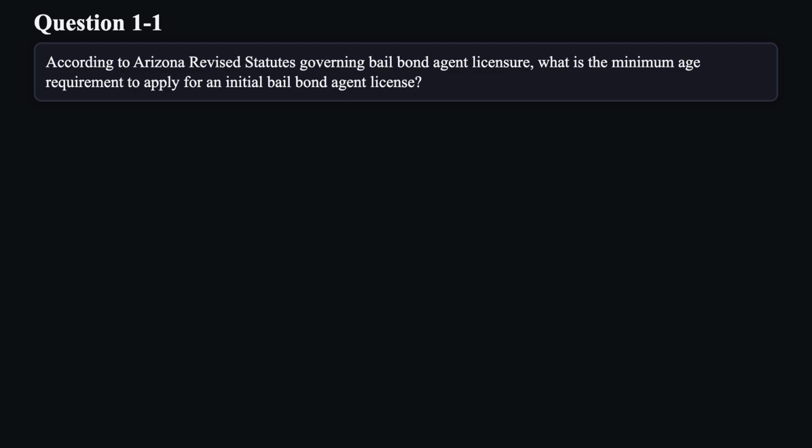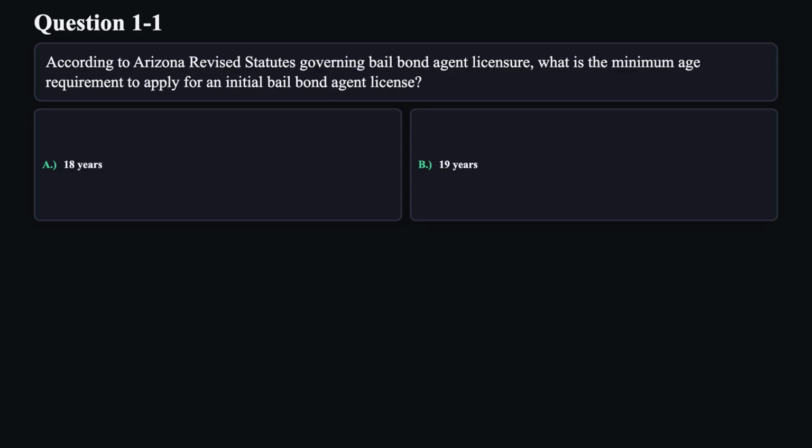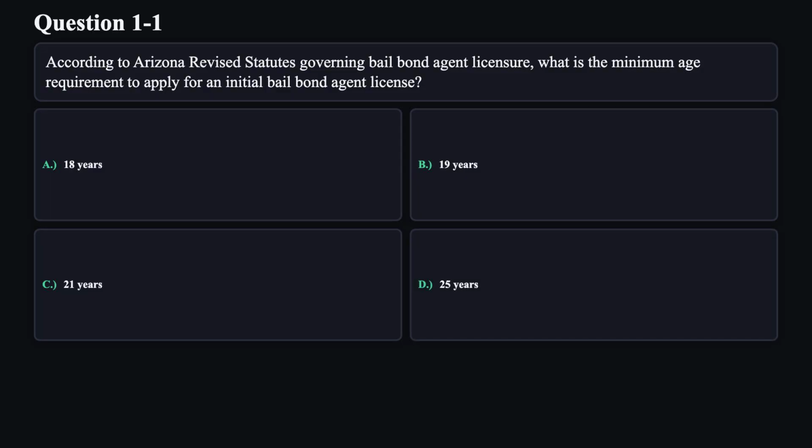According to Arizona revised statutes governing bail bond agent licensure, what is the minimum age requirement to apply for an initial bail bond agent license? A. 18 years. B. 19 years. C. 21 years. D. 25 years.